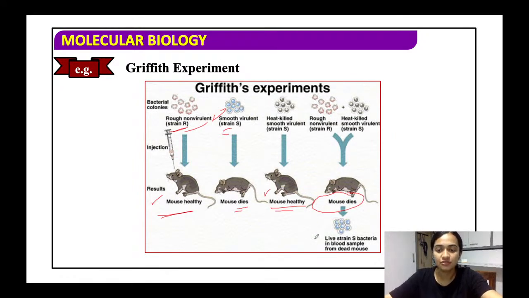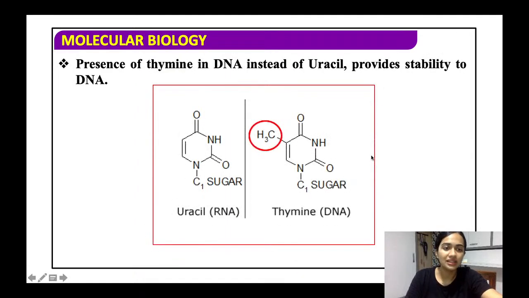Because from this, Griffith concluded that in the blood sample, live S strain bacteria was obtained. So Griffith confirmed that there is something which transforms itself. Alright, so basically it was the DNA that is transforming itself.